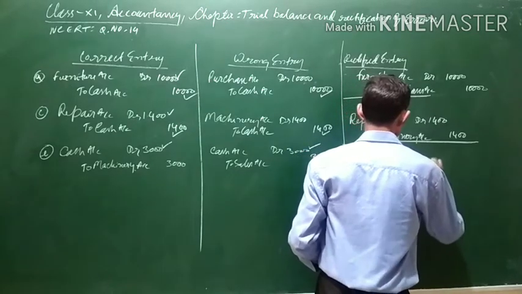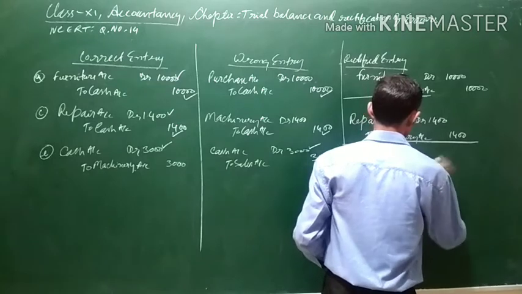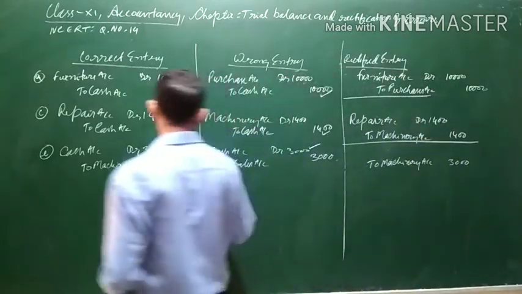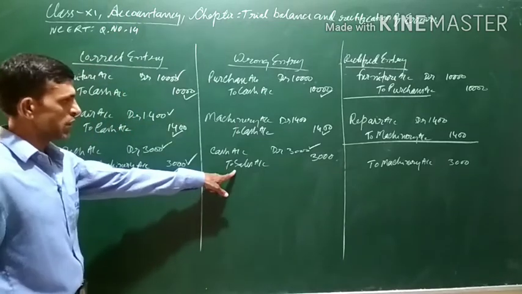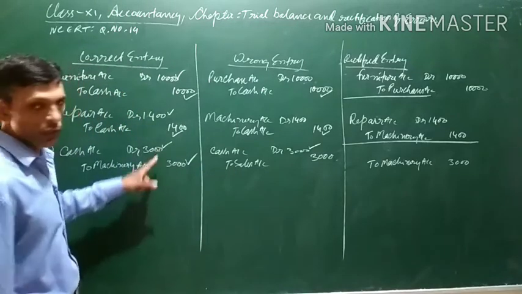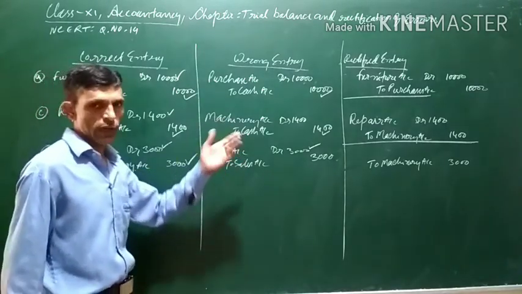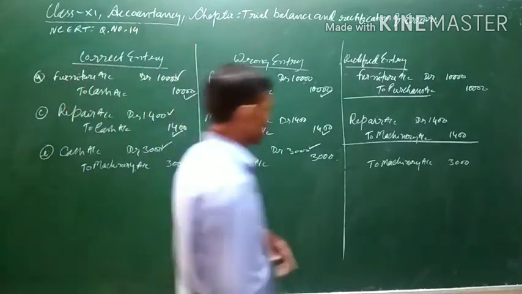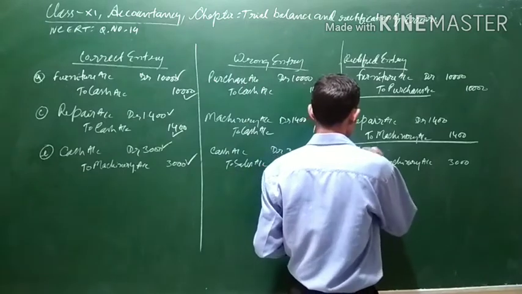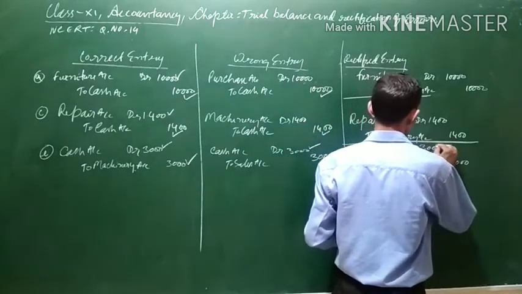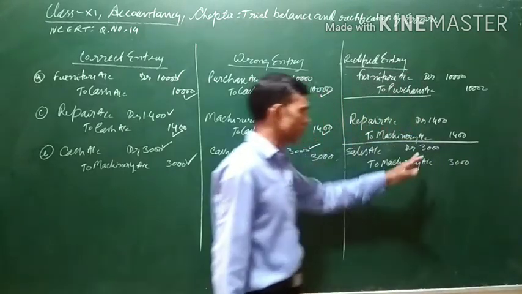to machinery account 3000. Now this is also done. As you can see, the sales have been credited, but there is no need to credit sales account. It has wrongly been credited, so in order to rectify this, we will debit sales account to make the correction. Sales account debit 3000. Now both the debit and credit, you can see, are equal.